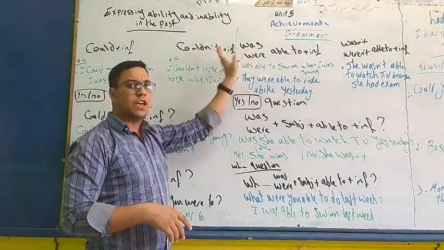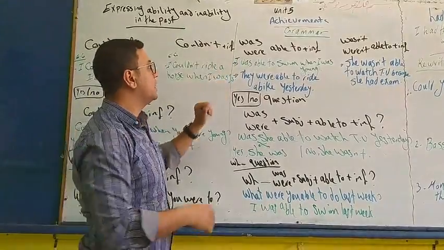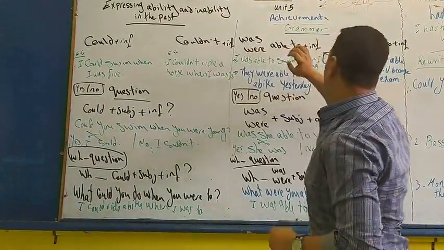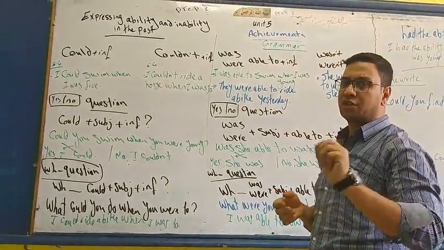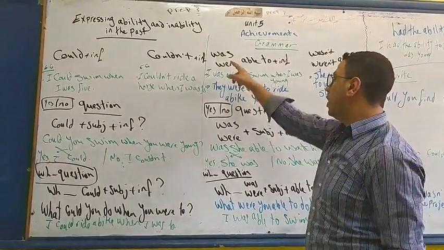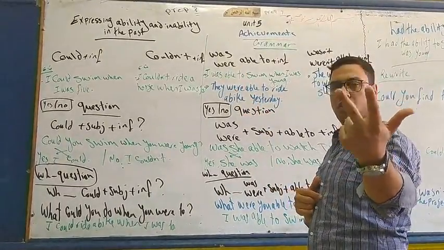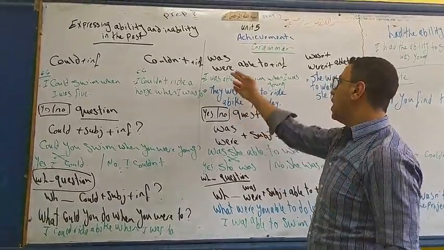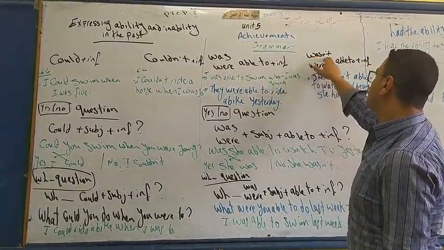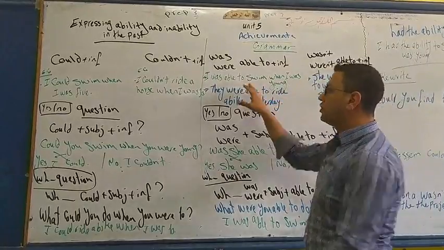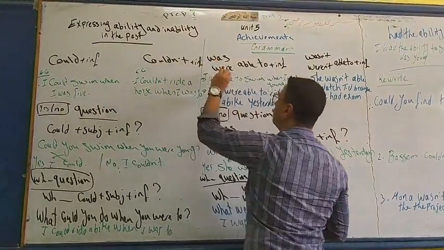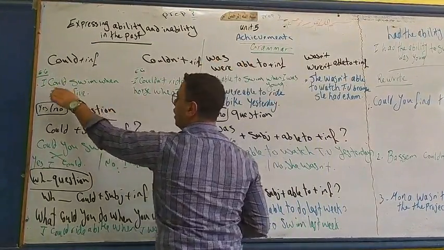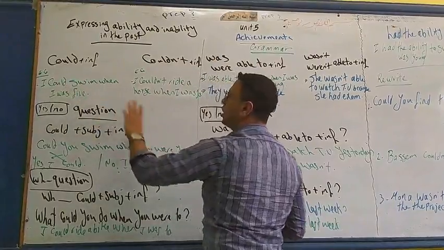It equals and it's the same: was or were able to plus infinitive, depending on the subject. The subject he, she, it takes was. I, you, we, they take were able to. The negative is wasn't or weren't able to. So with the same sentence, I remove could and put was or were able to. For example, I was able to swim when I was 5.